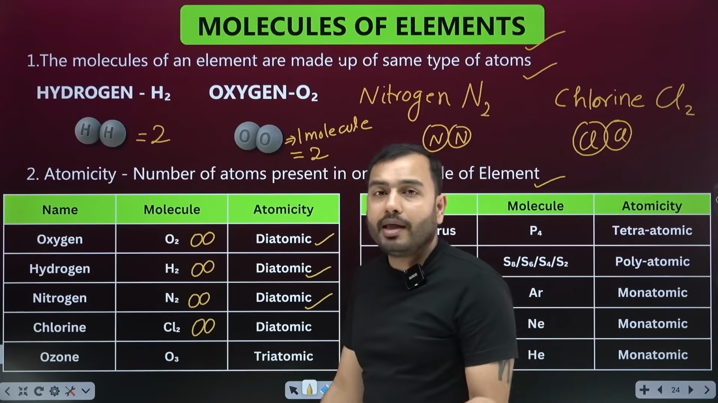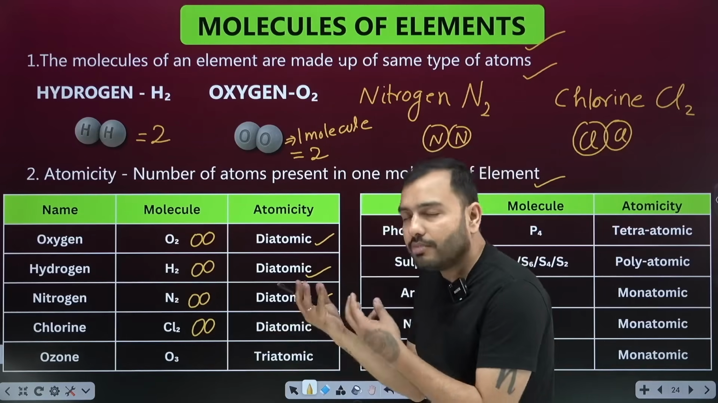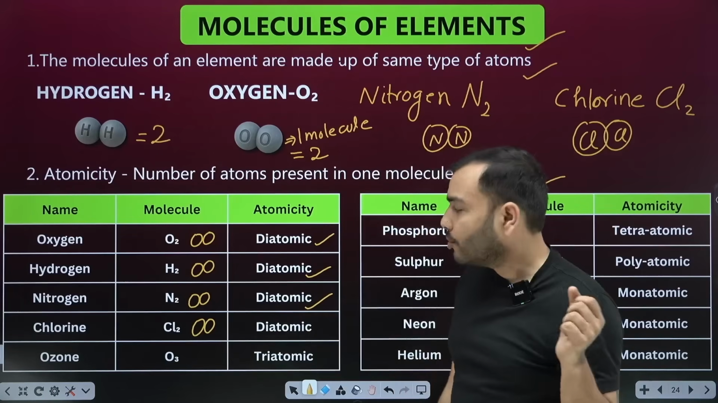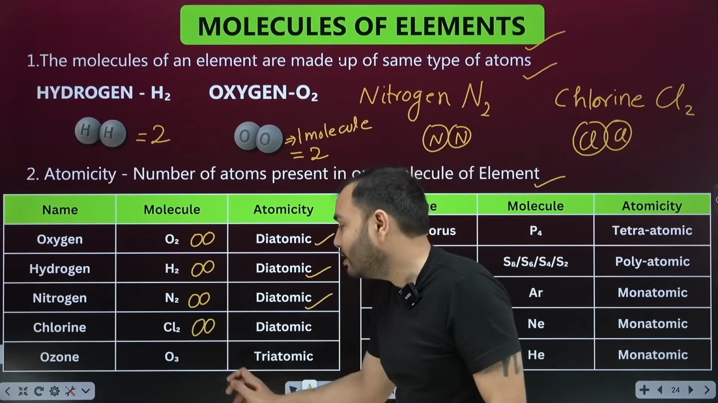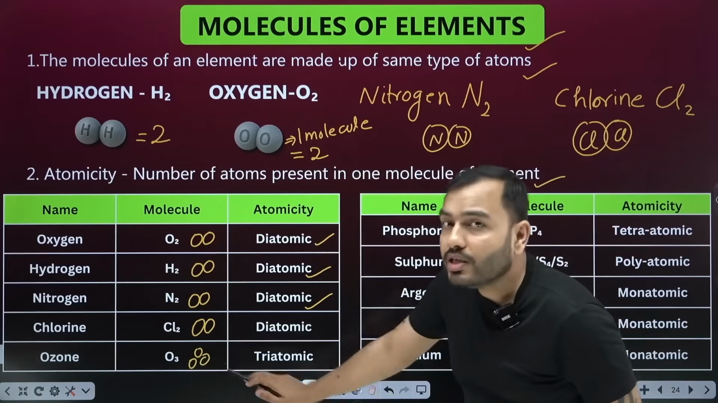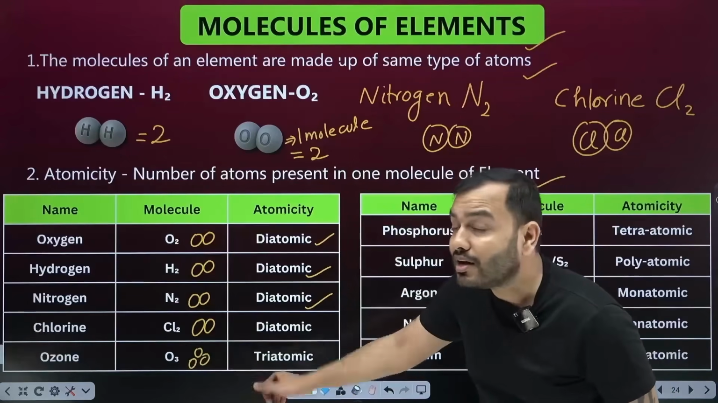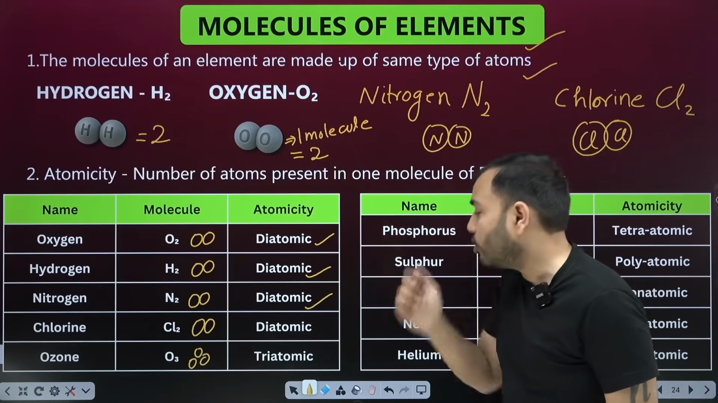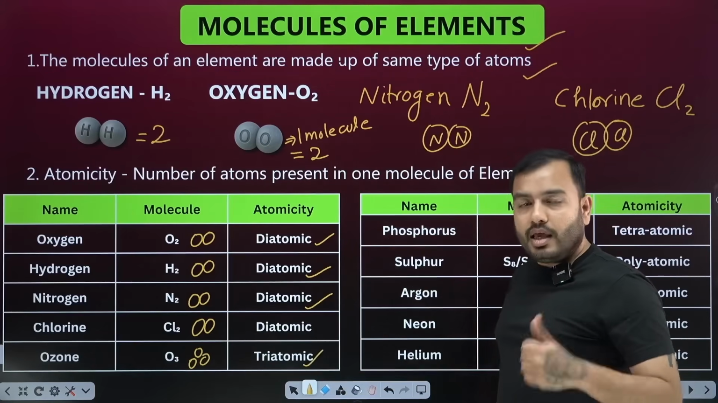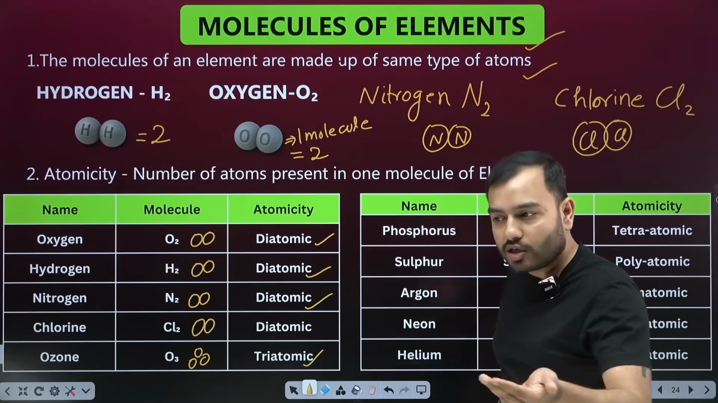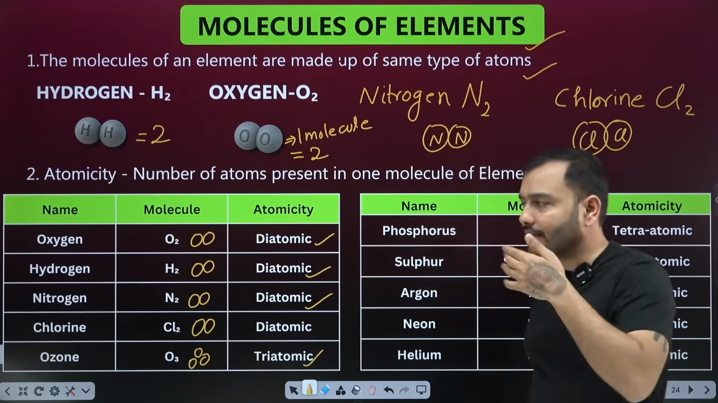Oxygen makes another kind of molecule in its elemental state. It makes the ozone layer. You have heard about the UV rays and ozone, formula O3. That means how many oxygen are there? 3 oxygen stuck together. So what is the atomicity? 3. This is called triatomic. 1 is monoatomic, 2 is diatomic, 3 means triatomic, 4 means tetratomic, 5 means pentatomic. This is how it works.